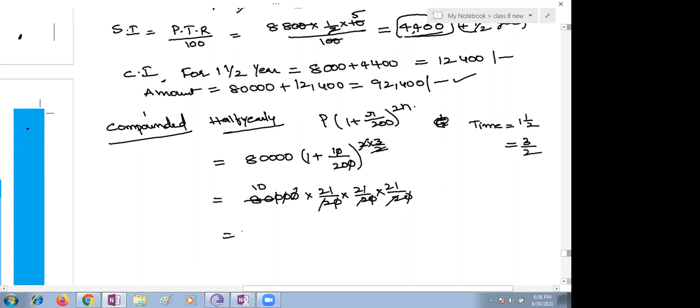1, 2, 3 zeros. 1, 2, 3 zeros. Very simple question. So 8 will go 10 times. Come on, children. 21 cube. Who is giving it fast? We will get the answer right now. I got the whole answer, ma'am. 92610. And for the cube of 21, it is 9261. Yes. 9261 into 10, which is equal to 92610. Right. That's all, children. You have to calculate the difference between these two amounts. This is half yearly we are getting, and annually we are getting 92,400. What is the difference between these two amounts?